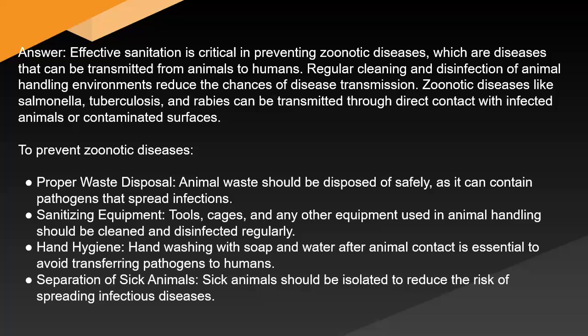To prevent zoonotic diseases: proper waste disposal. Animal waste should be disposed of safely, as it can contain pathogens that spread infections. Sanitizing equipment: tools, cages, and any other equipment used in animal handling should be cleaned and disinfected regularly. Hand hygiene: washing with soap and water after animal contact is essential to avoid transferring pathogens to humans. Separation of sick animals: sick animals should be isolated to reduce the risk of spreading infectious diseases.